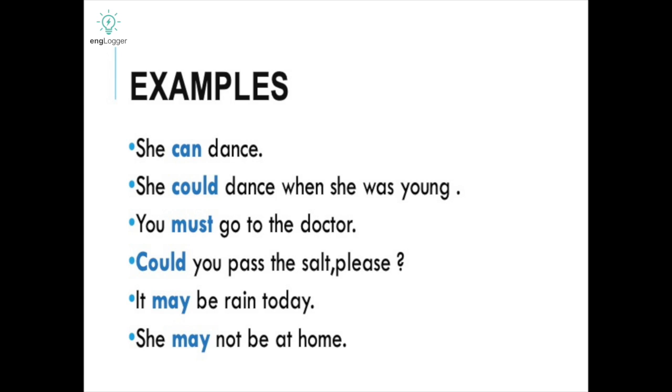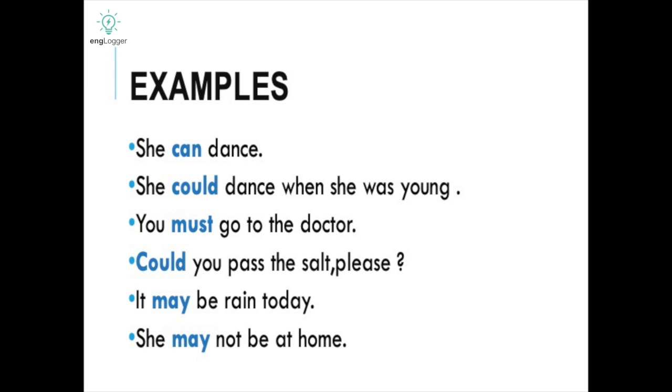First, she can dance. Second, the same sentence, but I have added could and when she was young. What is the difference between can and could here? Can and could both show ability, but the first one, can, shows the present ability, what you can do at present, and could shows the past ability, what you could do when you were young.